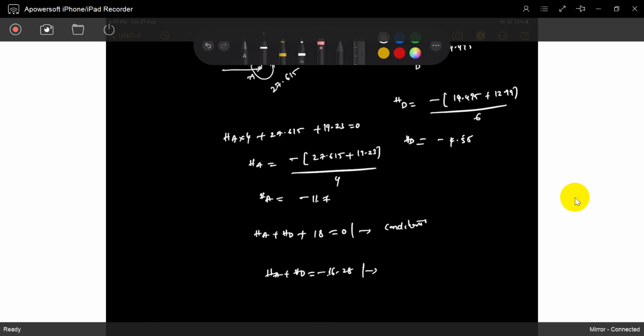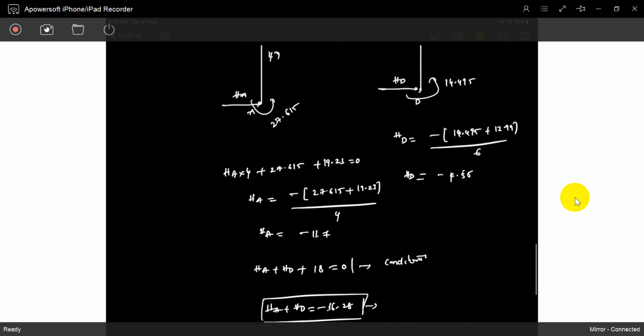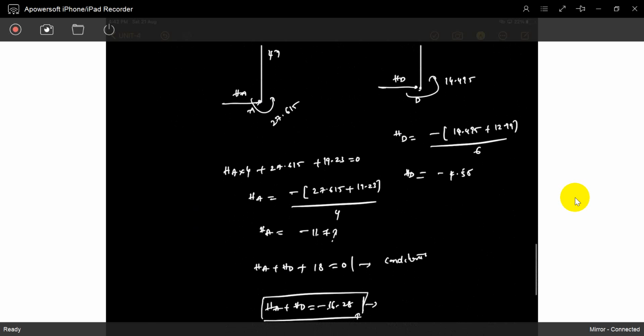That means HA plus HD only gives 16.28. Why is it not matching? Because for these moments we just assumed some delta, not the exact one. So what is delta exactly? We assumed some delta, that's why HA plus HD is only 16.28. In reality, how much should it be? HA plus HD should be minus 18.